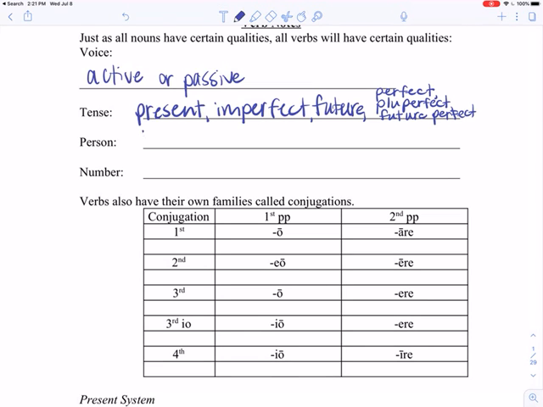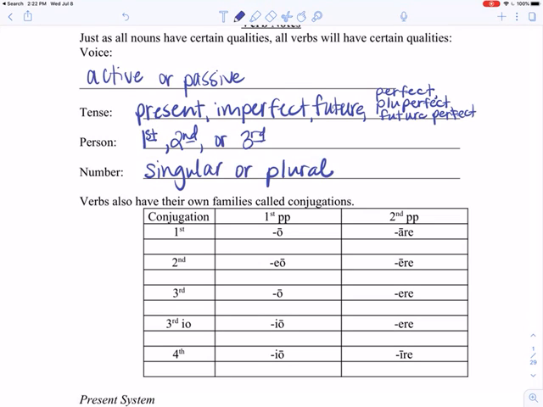So person is going to be first, second, or third. Now, number. Again, when I say number for nouns or for verbs, it's really talking about singular or plural.